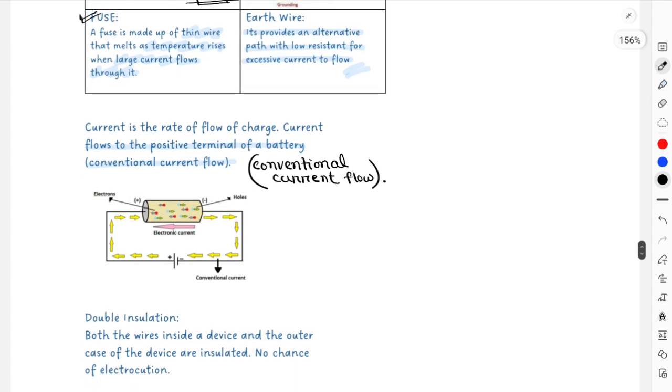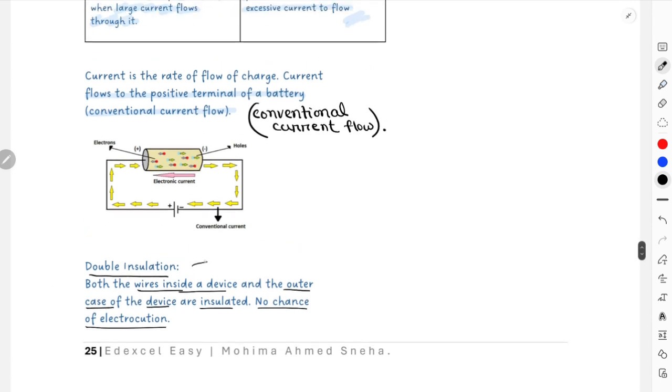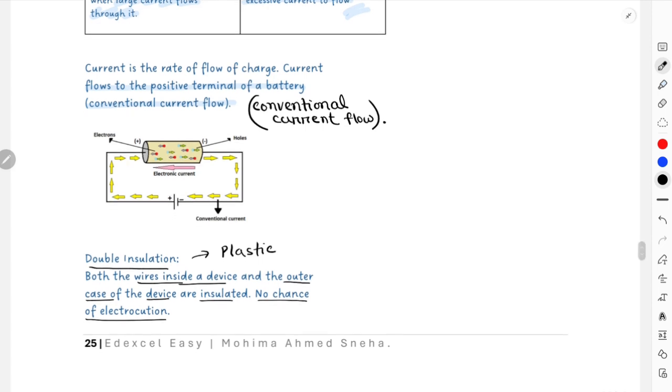Other than that, you have double insulation, where both the wires inside the device and the outer casing of the device are insulated, so there is no chance of electrocution. Usually we use plastic or any kind of insulating material for double insulation.